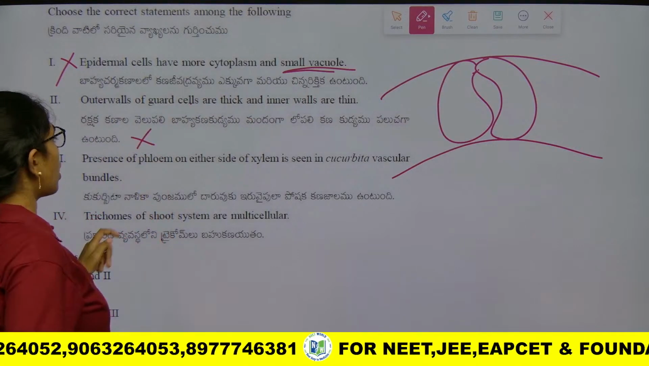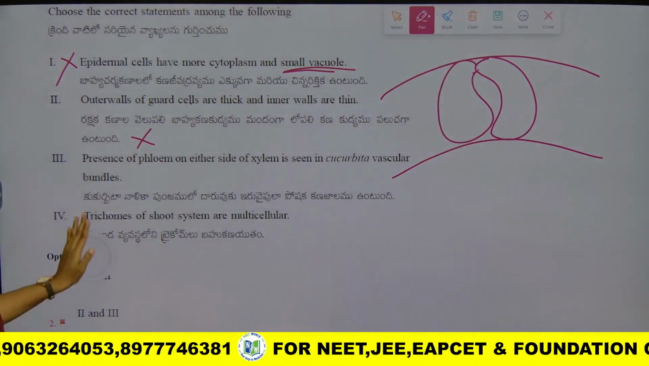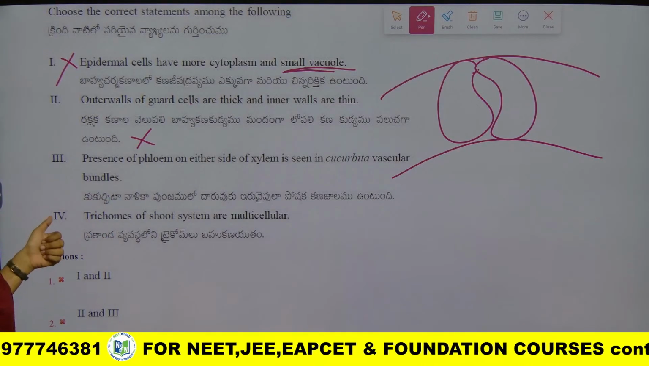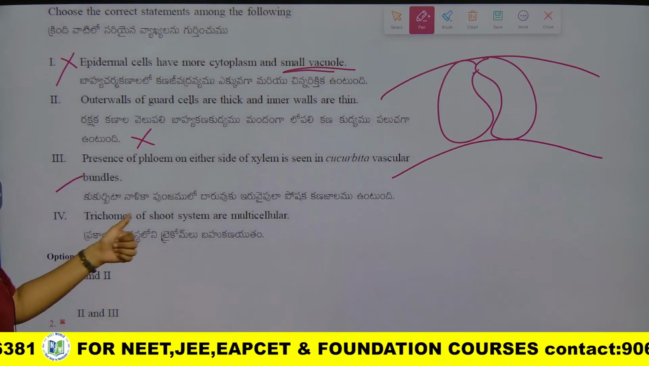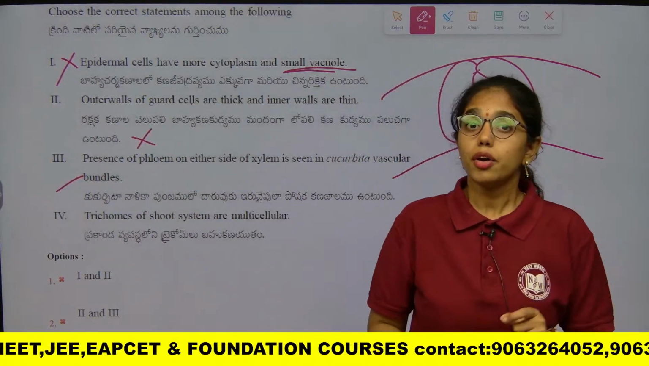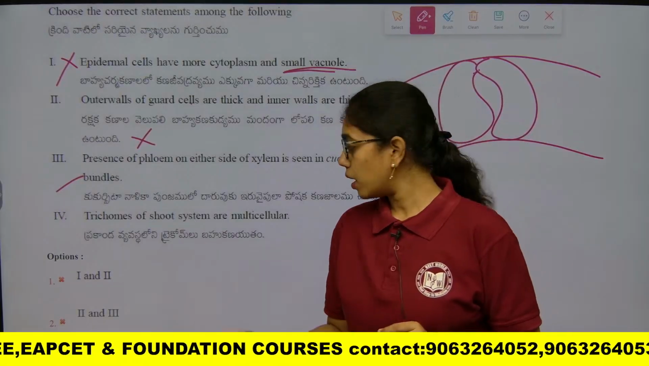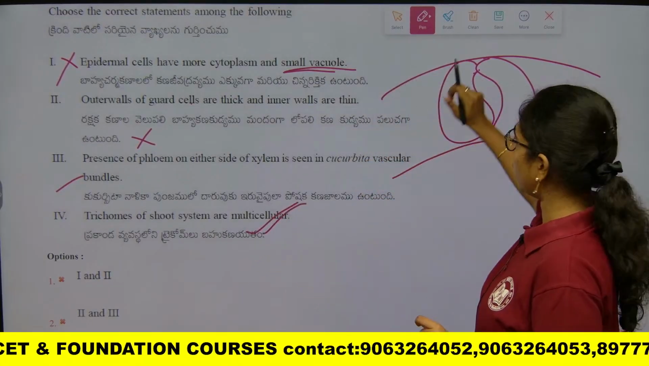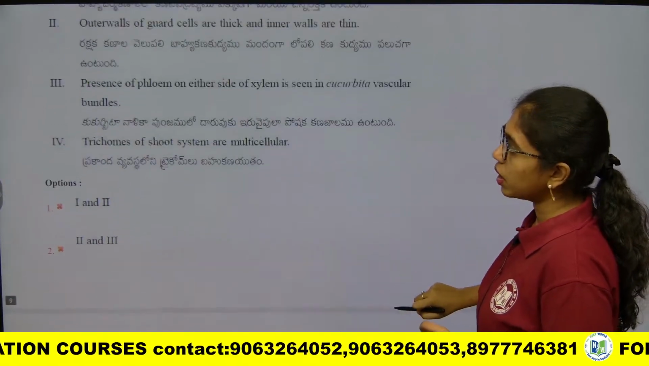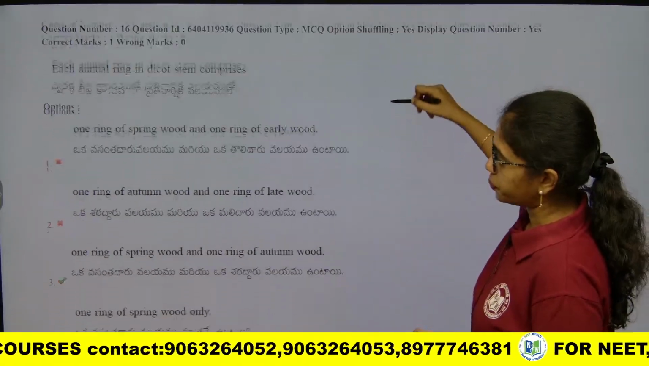So outer walls of the guard cells are thin and inner walls are thick. This is wrong. Presence of phloem on either side of the xylem is seen in cucurbita vascular bundles. True. Trichomes of shoot system are multicellular. Correct. Root hairs will be unicellular. Trichomes will be multicellular. So here the correct statements will be 3 and 4. Clear, right beta? Next question.